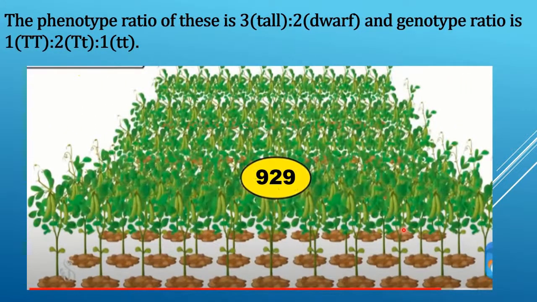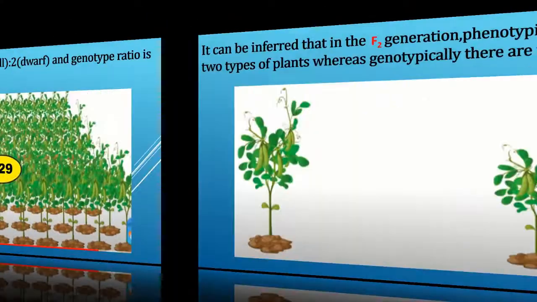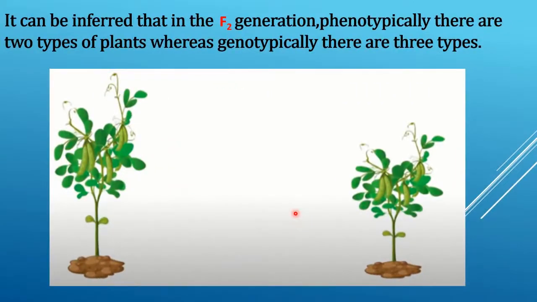The phenotype ratio of this is 3:1, that is 3 tall and 1 dwarf, and the genotype ratio is 1:2:1. It can be inferred that in the F2 generation, phenotypically there are 2 types of plants, whereas genotypically there are 3 types.